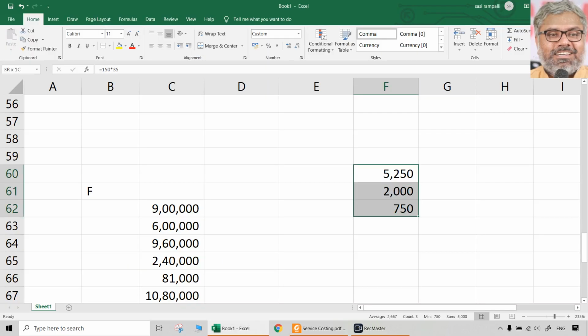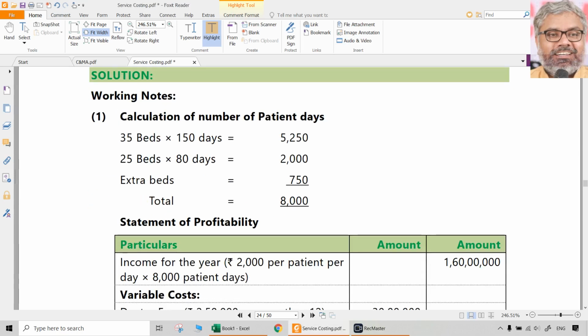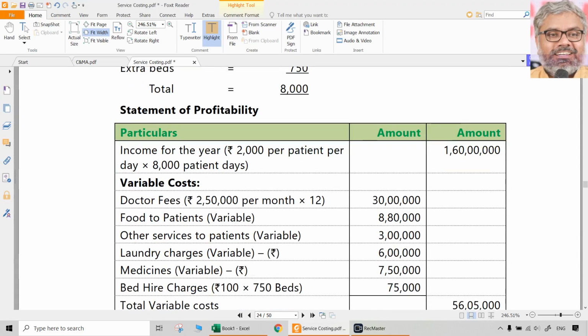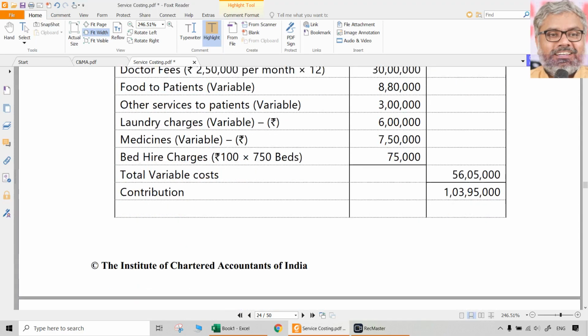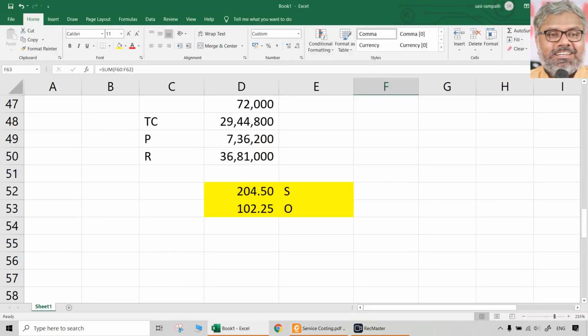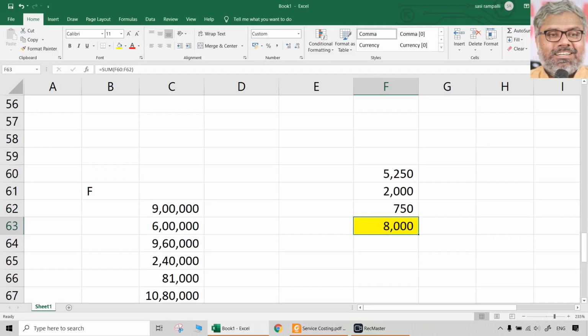So naturally the total number of patient beds, or per patient per bed, or per patient day we can call it. So that is how much? 8,000 patient days we can say. That is the first calculation we can do. And other things we have already done. We have added up the variable things and fixed things separately. But one more point is to be noted here.